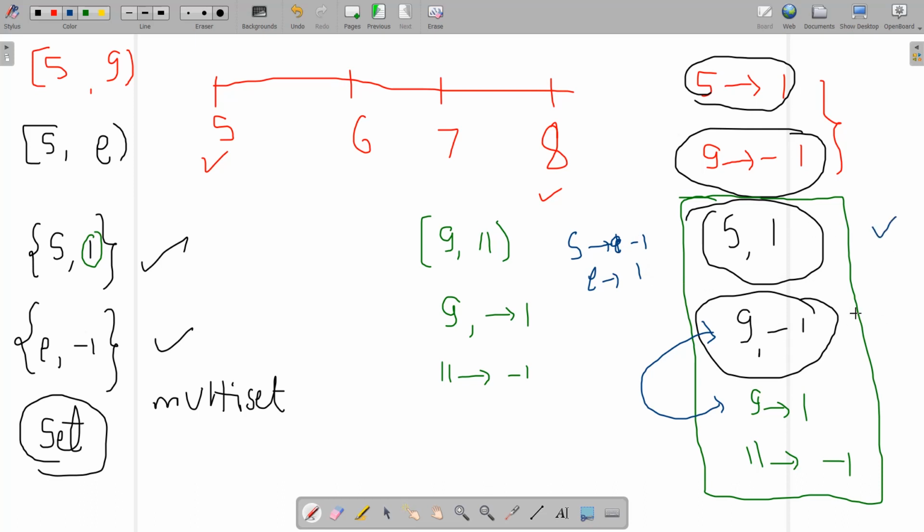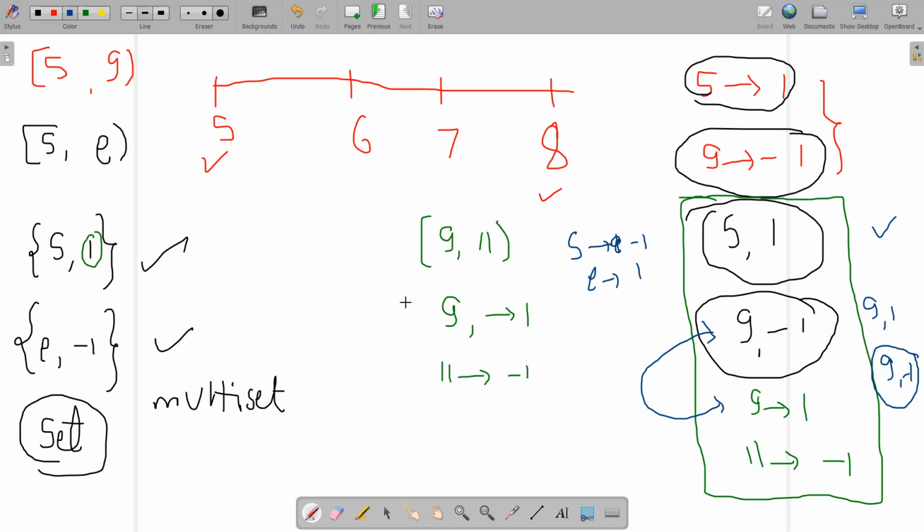It will come up as 9 comma 1 and then 9 comma minus 1. But if you follow the sequence of operations, it means that the 5 comma 1 event has started and it is ending first, that is 9 comma minus 1 should come first, because this event is going to end before the other event starts.